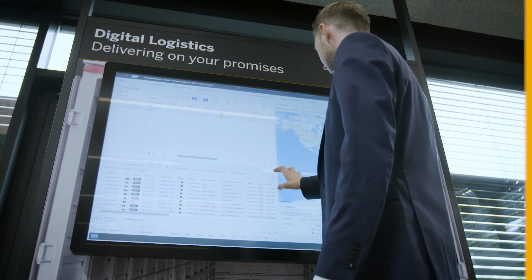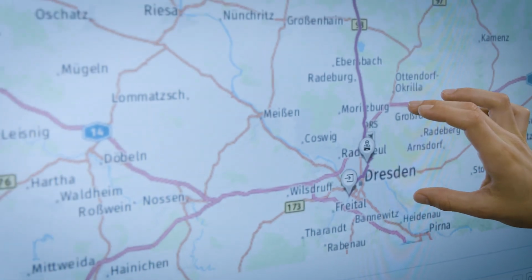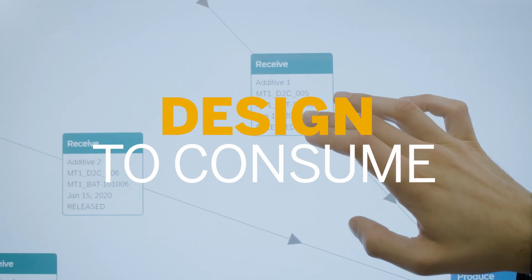The process ensures that end-of-line customers can enjoy the finished product at any time and place, and their feedback can initiate a new design-to-consume process to optimize the product according to their wishes.